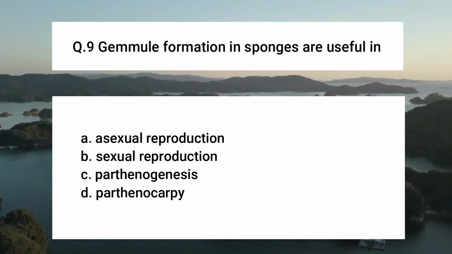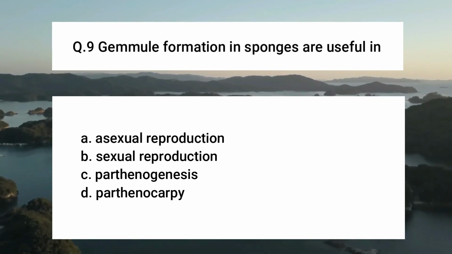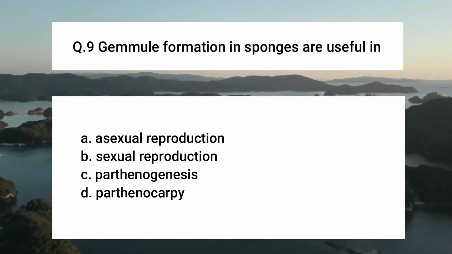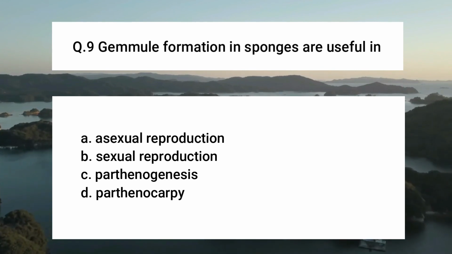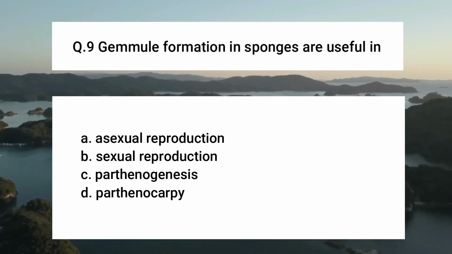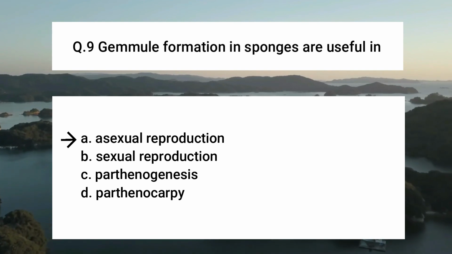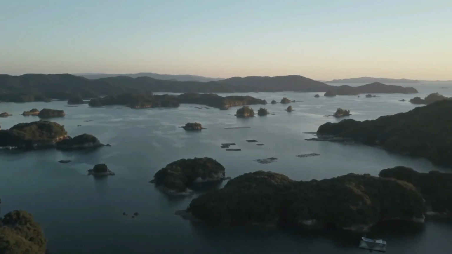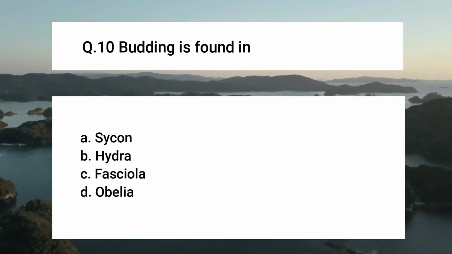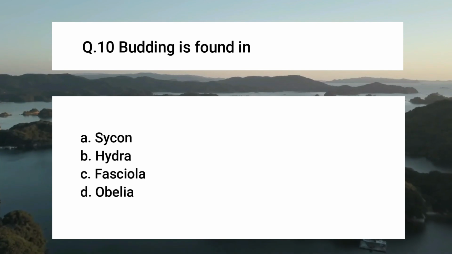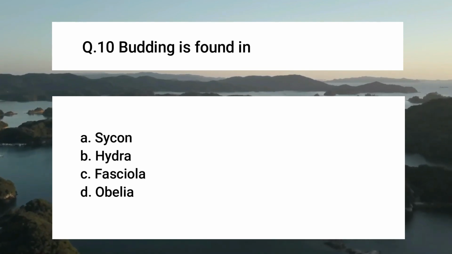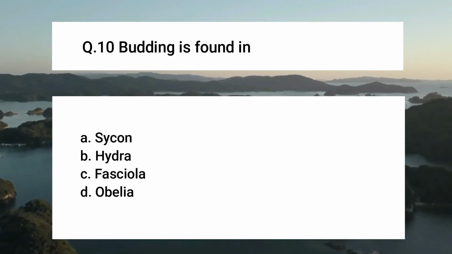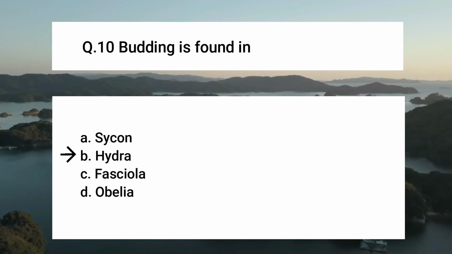Gemmule formation in sponges is useful in, the four options are asexual reproduction, sexual reproduction, parthenogenesis, parthenocarpy. The right answer is A, asexual reproduction. Now question number 10. Budding is found in, the four options are scion, Hydra, fasciola and obelia. The right answer is Hydra.